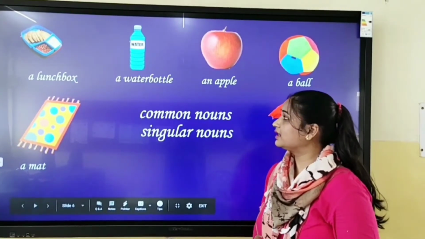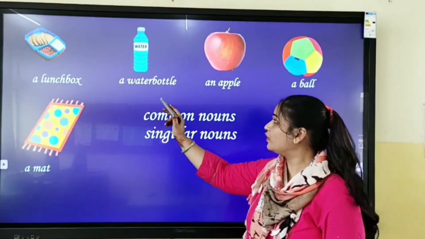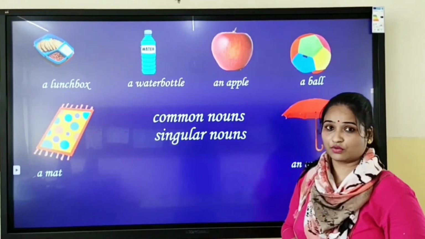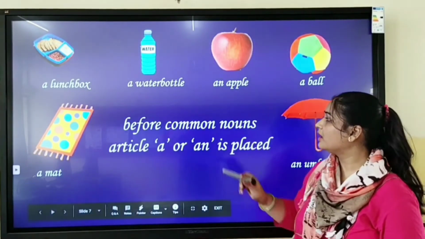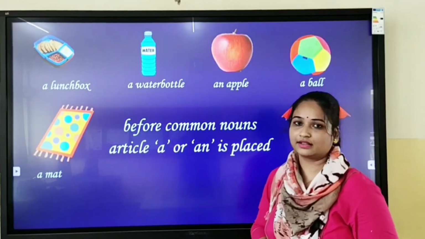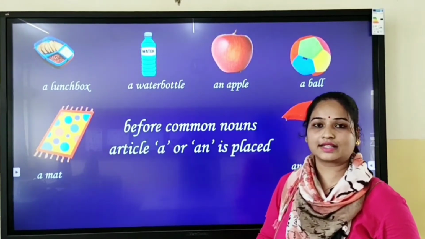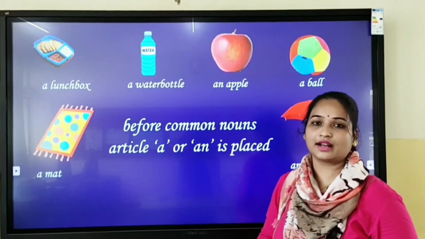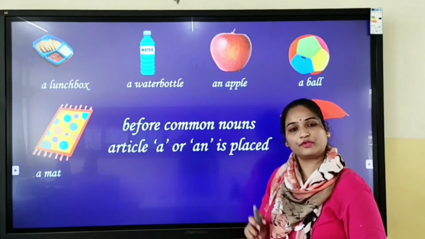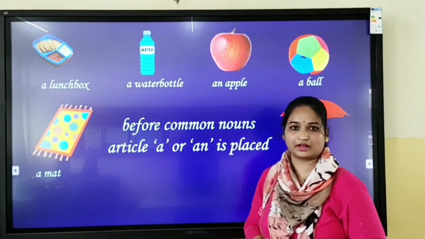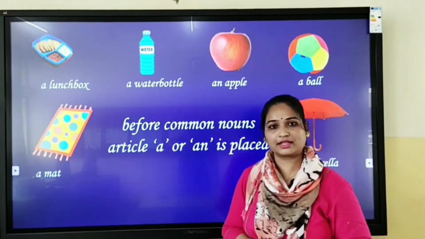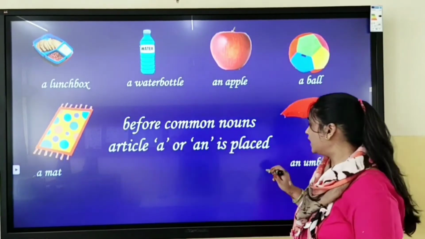I have placed article a before such nouns and article an before such nouns. So we can say before common nouns article a or an is placed. That I have told you earlier also. Article a and an tells us that the noun is a common noun. So we can place article a or an before a common noun which is singular in number, right? But when to place article a and when to place article an, this we have to understand.